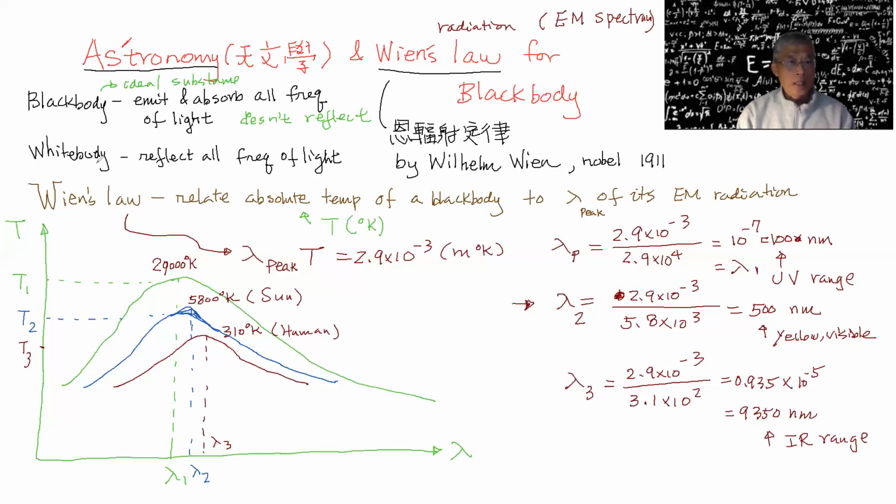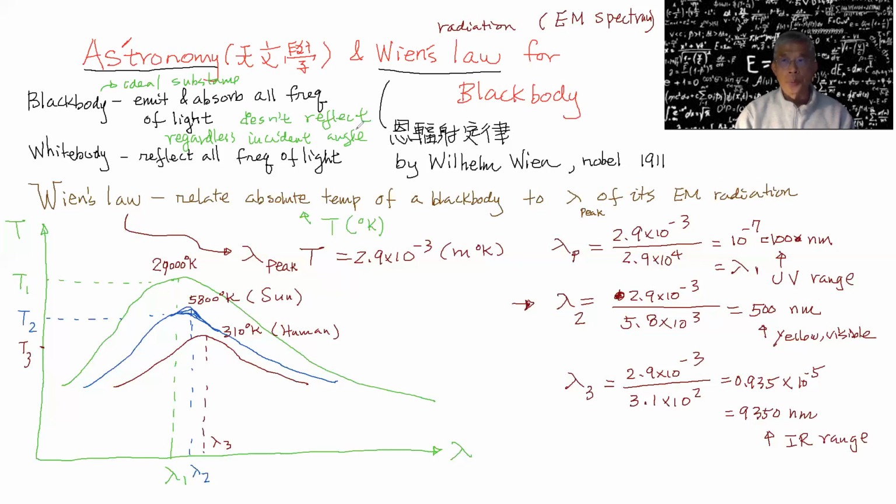Now, a white body reflects all frequencies of light. This is true regardless of the incident angle. So it doesn't matter what angle you come in.